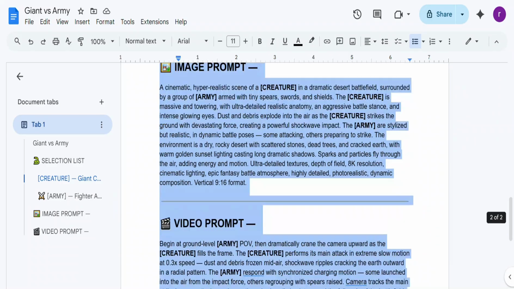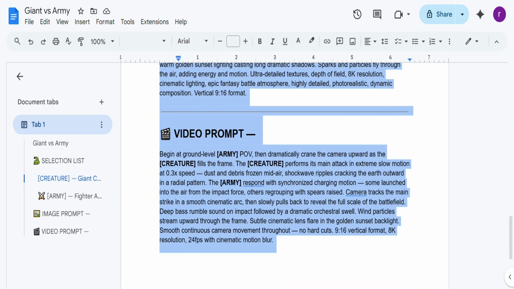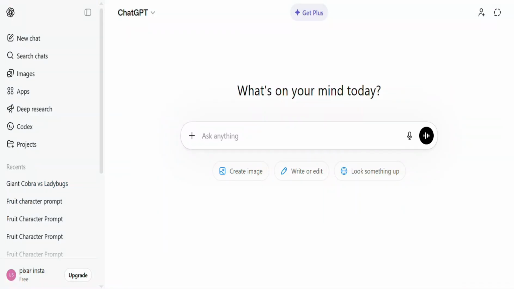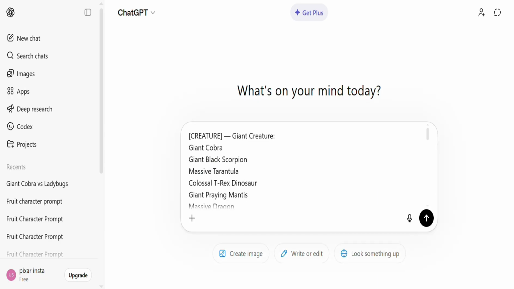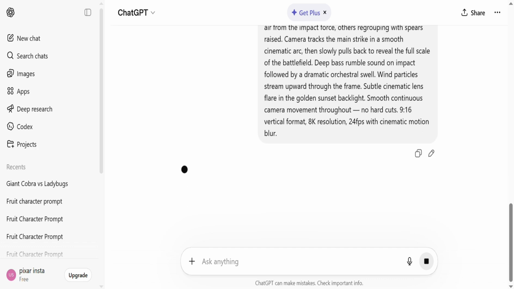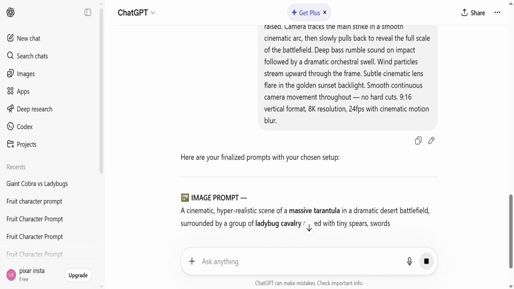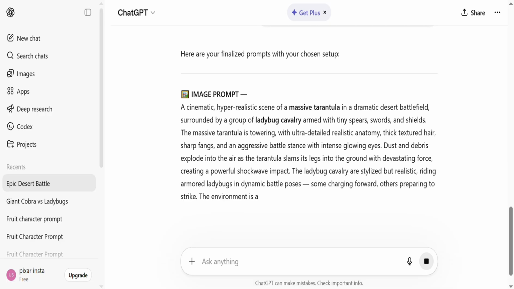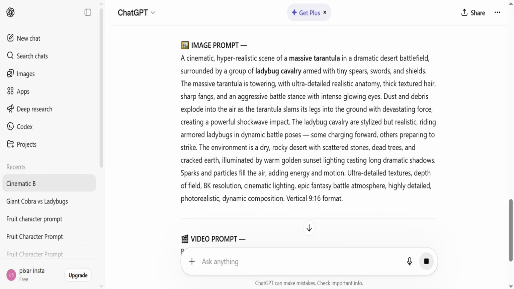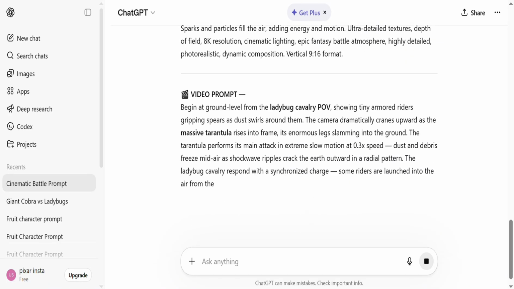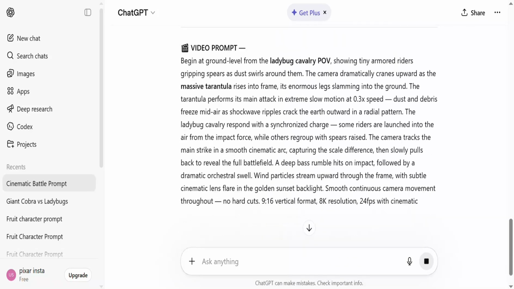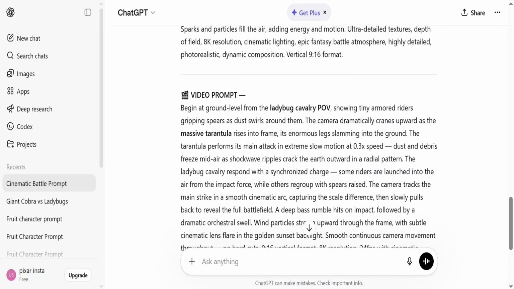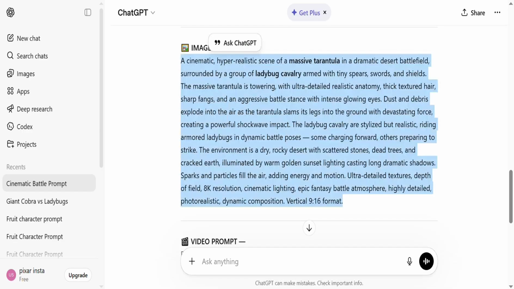We highlight the entire text block and copy it so we can move to the most important step in the workflow. We head straight over to ChatGPT, paste our customized text right here, and hit send to let the AI do all the heavy lifting for us. Look at the precision of this output. The system analyzed our idea and professionally split it into two distinct parts, a highly detailed image prompt and a specific video animation prompt. To execute this properly, we are going to start by highlighting and copying only the first prompt, the one specifically tailored for image creation.